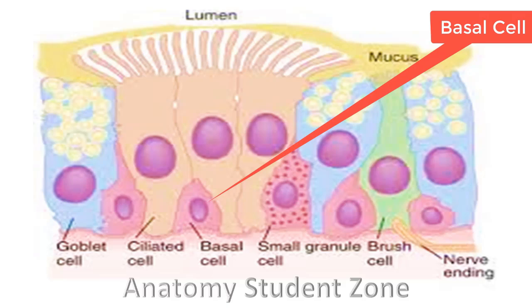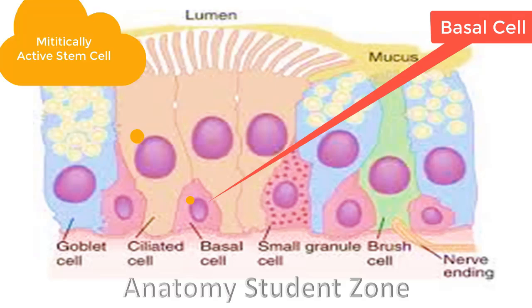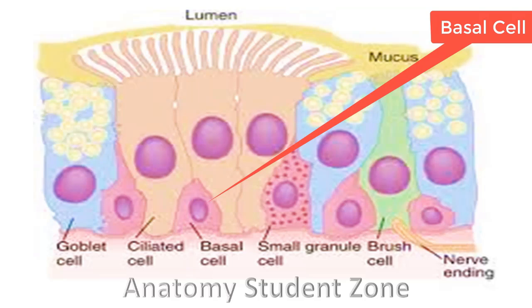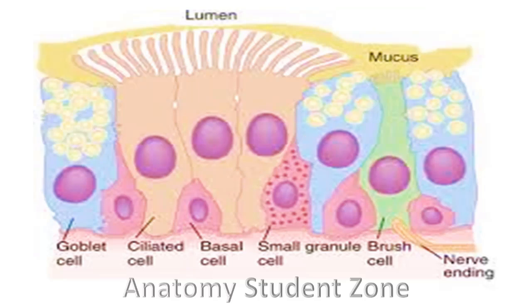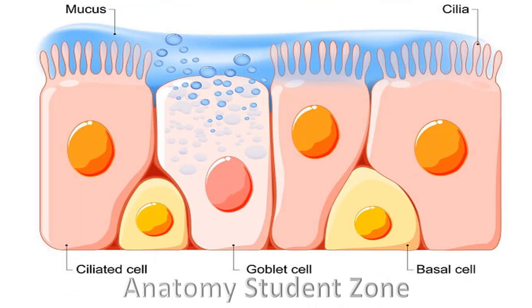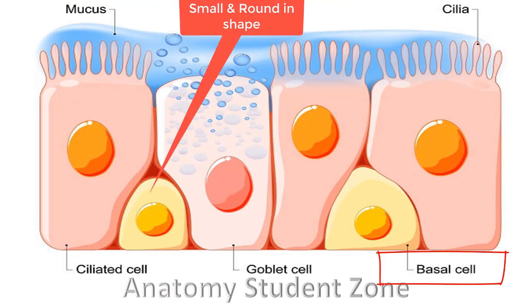I'm going to say it's because basal cells are mitotically active stem cells, and they are progenitor cells, and they give rise to other epithelial cell types. So they represent 30% of this epithelium. They are also a major cell type besides others that I will tell you later on. So if I talk about the shape of these parents, what is their shape histologically? If you look at them histologically, they are small and round in shape.